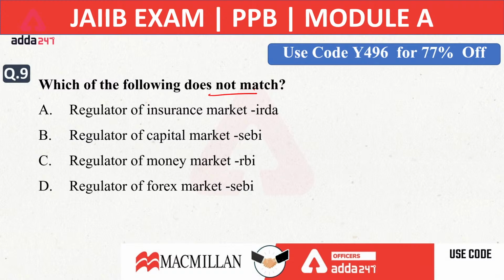Devashish is saying D, Uma is saying D, Gagan is saying D, Ram is saying D, Prajakta is saying D, Sindhu saying D, Gitanjali is saying D, Vinay is saying D. Everyone is going with the D option. Very good. Because the regulator of forex market is not SEBI.